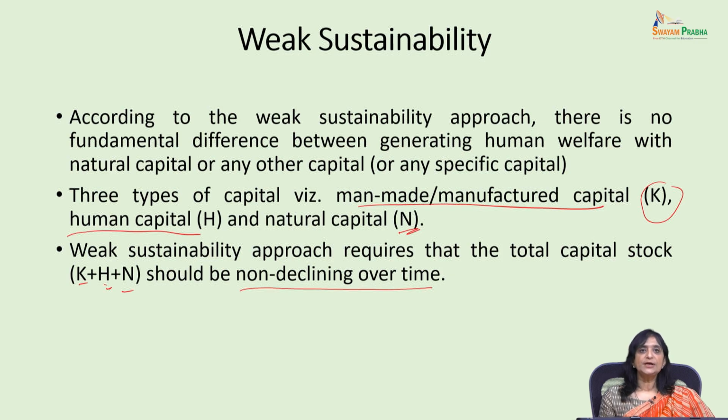The weak sustainability approach says that the objective of sustainability should be that this total capital stock should not decline over a period of time. That is K plus H plus N. That stock should remain the same over a period of time.